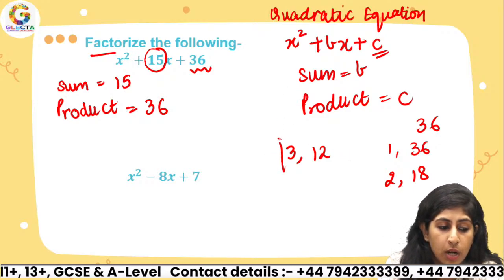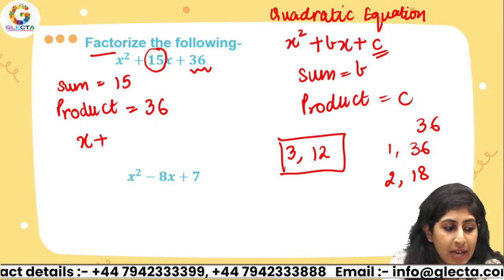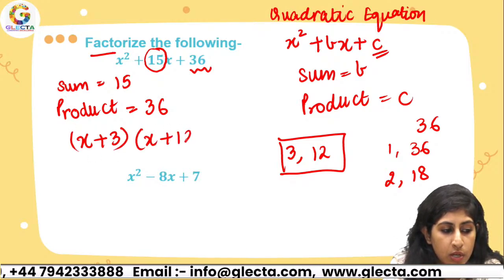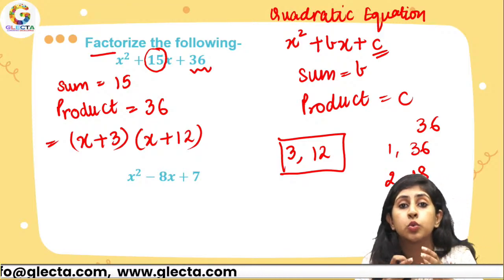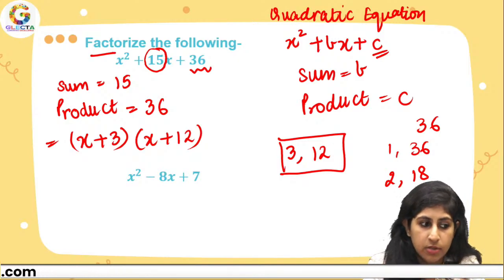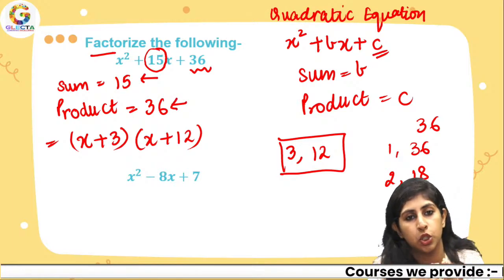I'm getting the two numbers as 3 and 12. So I'm just going to write x plus 3 times x plus 12. So these are my brackets. That's it. So what was our main task over here? I just had to identify two numbers whose sum is 15, product is 36.